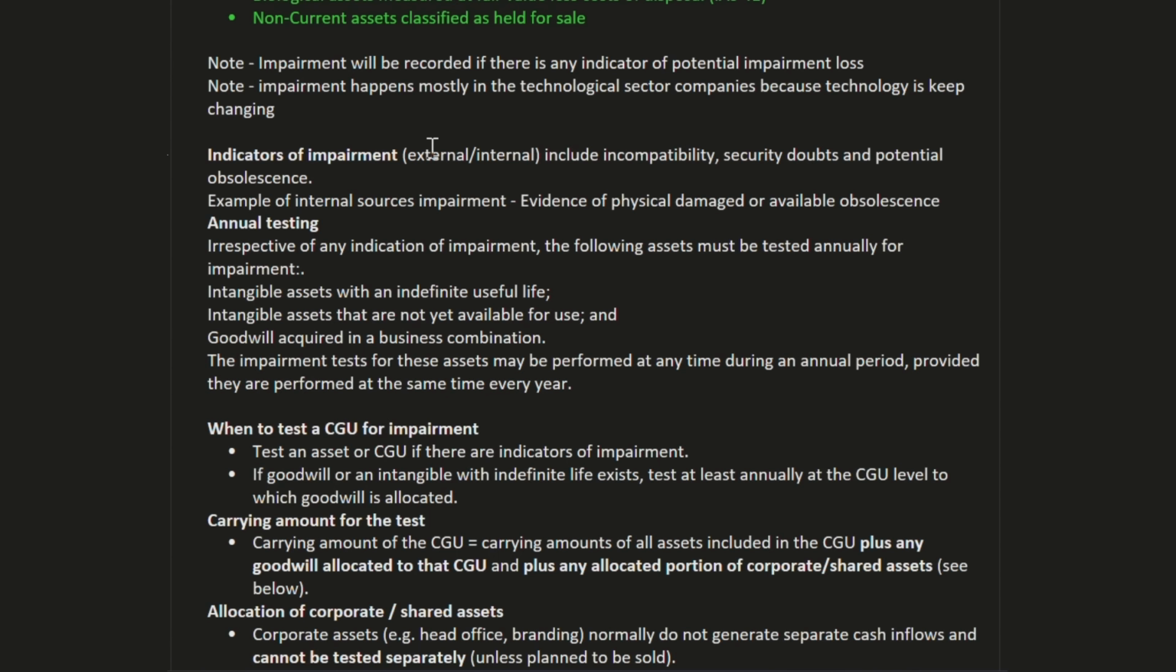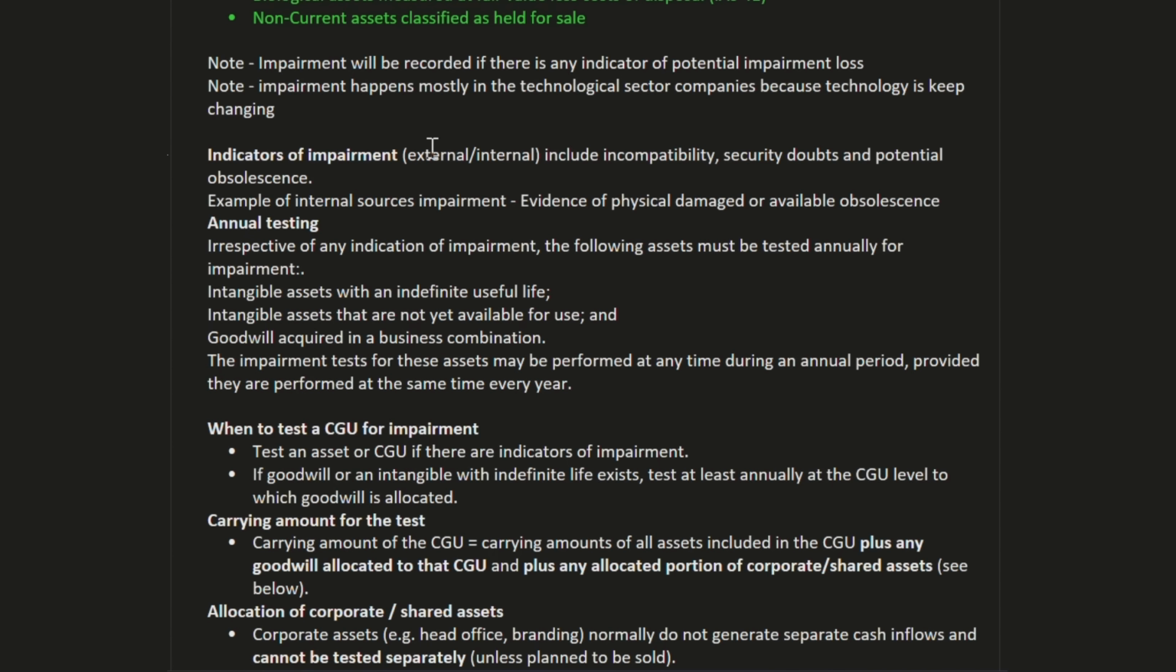Annual testing, irrespective of any indication of impairment: the following assets must be tested annually for impairment: intangible assets with an indefinite useful life, intangible assets that are not yet available for use, and goodwill acquired in a business combination. These are the three which must be tested each year irrespective of indicator. The impairment test for these assets may be performed at any time during an annual period, provided it is performed at the same time every year.